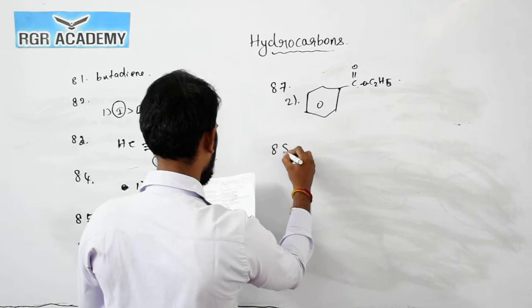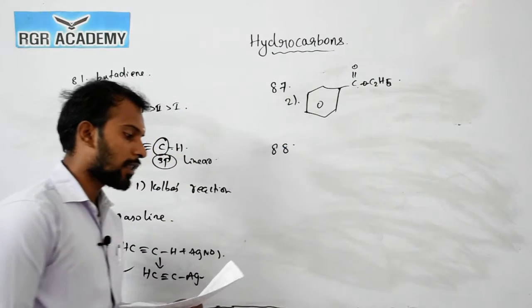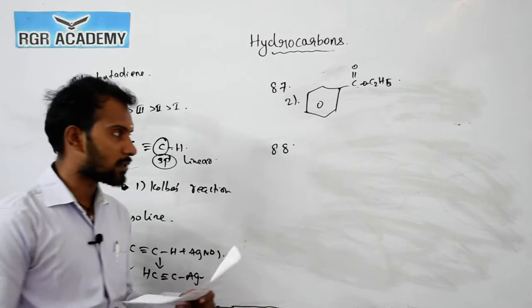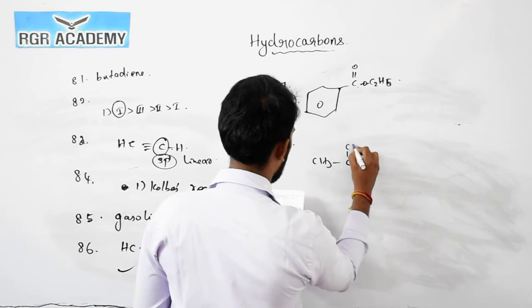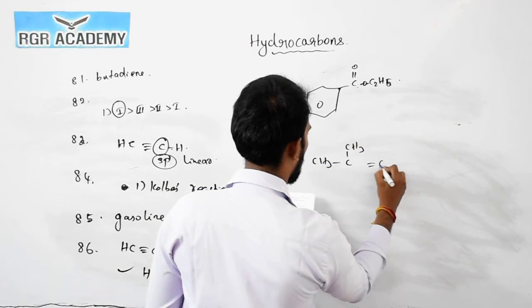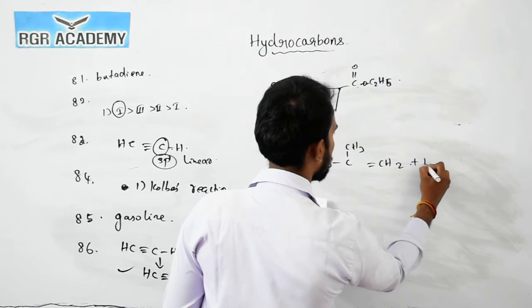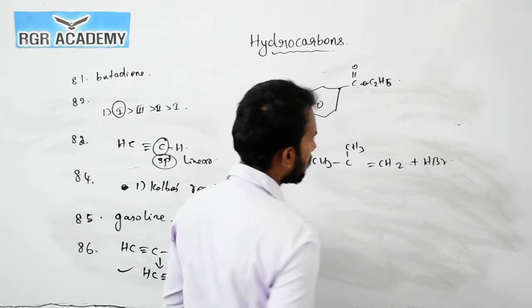Now the question number 88. Here the reaction which gives the product in the presence of HBr and peroxide. CH3 double bond CH2 reacts with HBr.